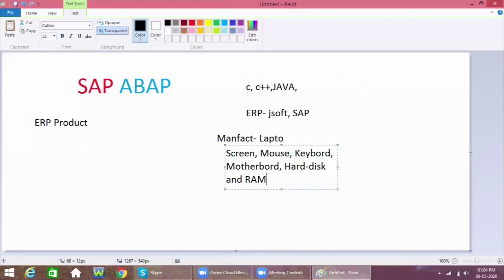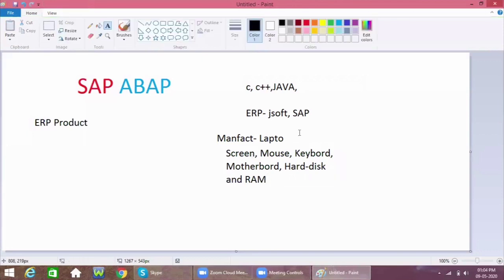These are the main raw materials for making a laptop, right?